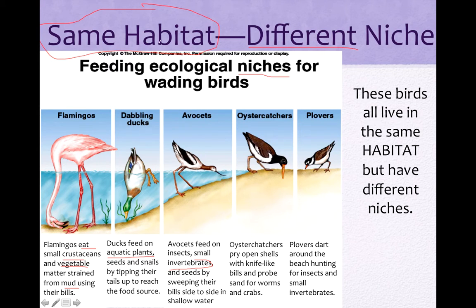So organisms can have the same habitat and live in the same area, but we cannot have the same niche and live in the same area. If we had the same niche as other organisms in our area, then somebody would end up extinct, and that would not be okay.